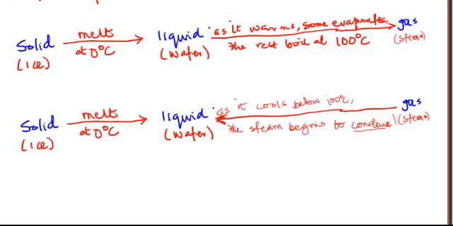Then, if you keep cooling it, this process here will change now, and this arrow will not be there. So I will change it to this side as well, to show that it is the opposite.